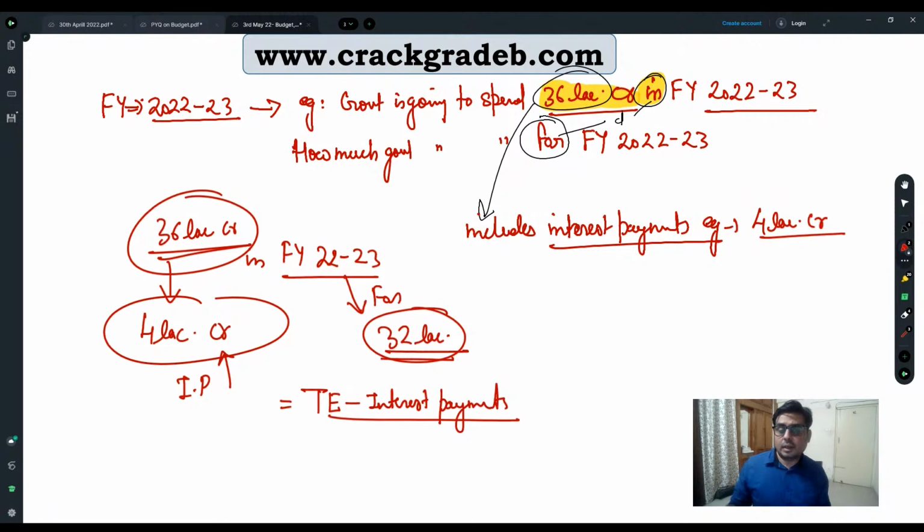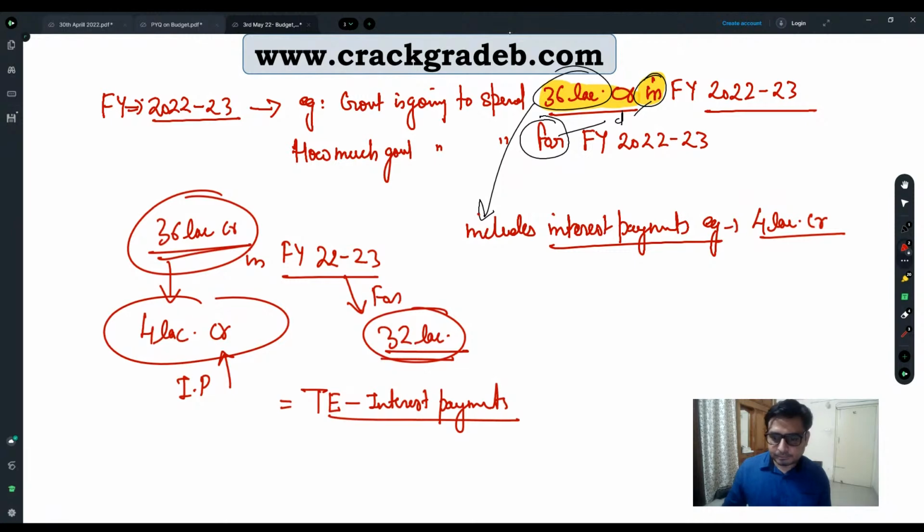Similarly, if we ask government how much you are going to earn this year, how much you are going to receive this year without borrowings or without any liability, right?